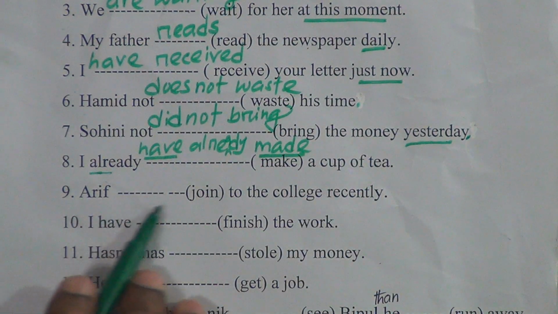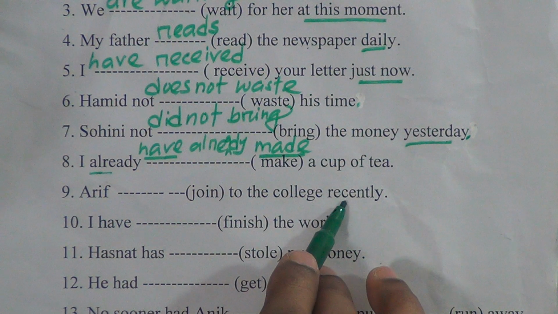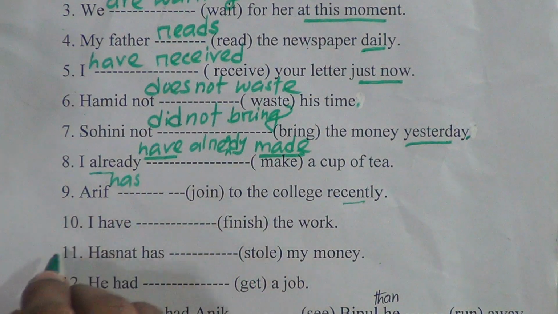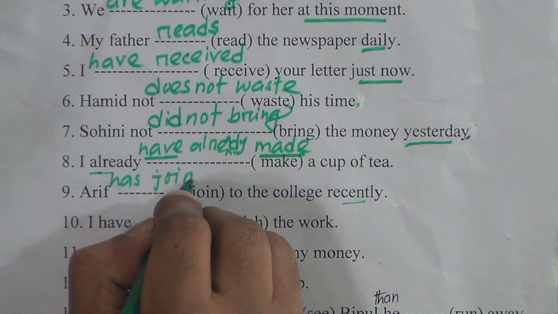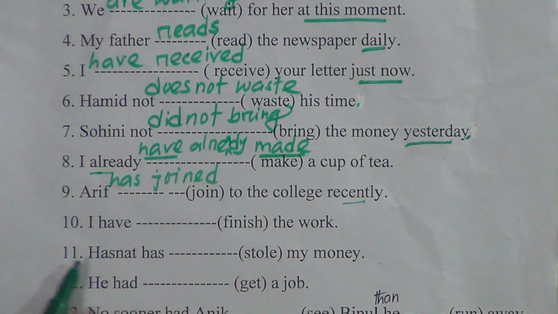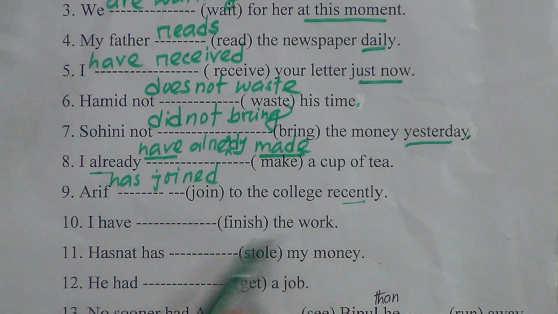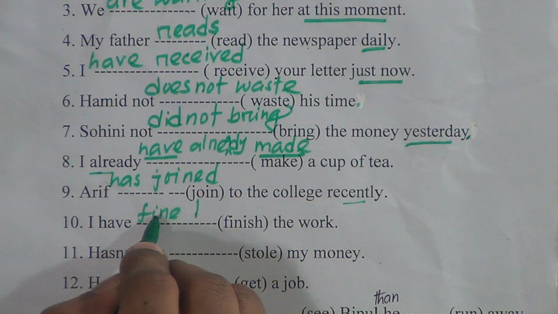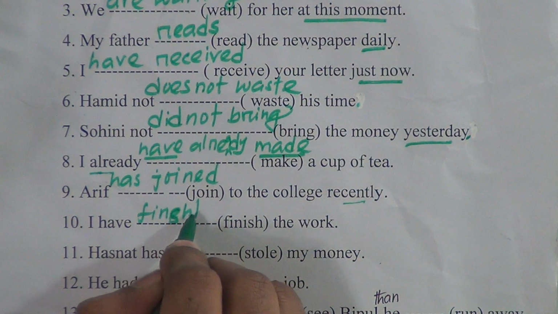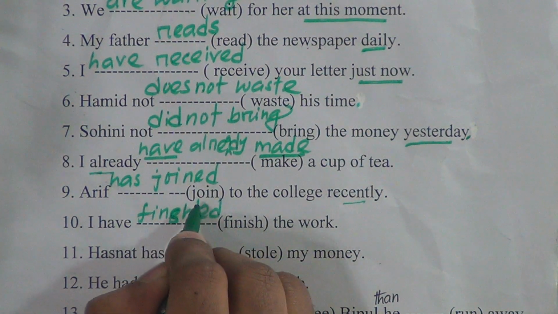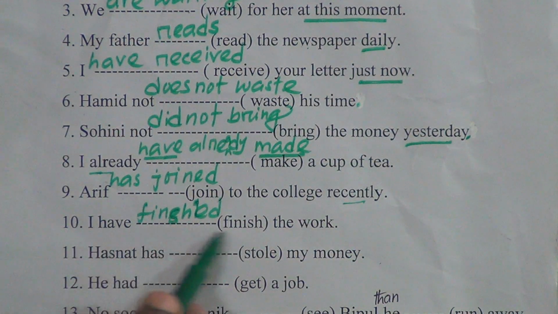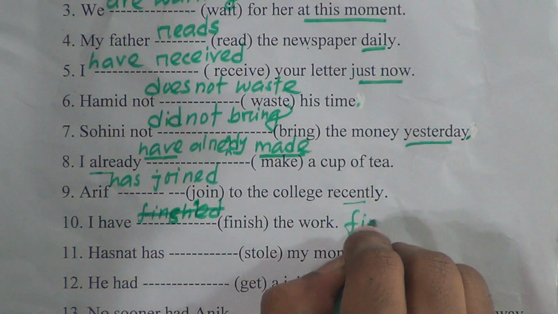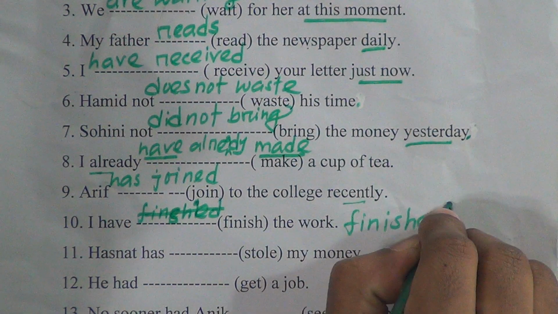Number 9, Arif dash to the college recently. So recently is given. If we find recently in a sentence, we have to make the sentence present perfect tense. So Arif has joined the college recently. Number 10, I have dash the work. So after have, we always put the past participle of the main verb. So I have finished. This spelling is wrong. Let me write correctly. Finished. This is the answer.